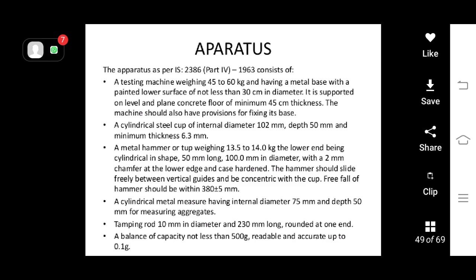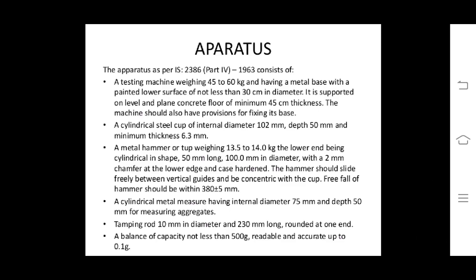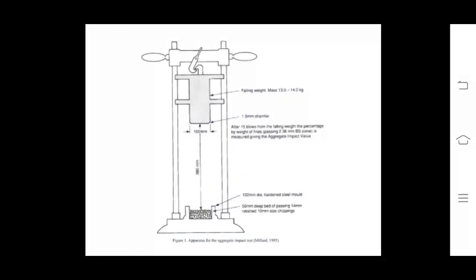A cylindrical measure having internal diameter 75 mm and depth of 50 mm for measuring aggregates. Tamping rod 10 mm in diameter and 230 mm long, rounded at one end. A balance of capacity not less than 500 gram, readable and accurate up to 0.1 gram.